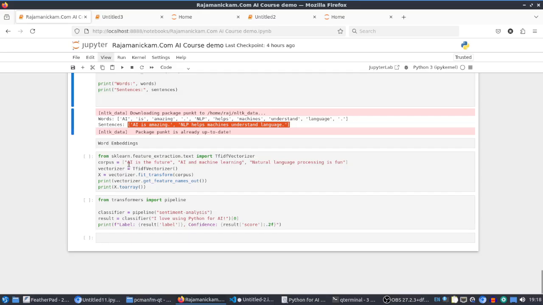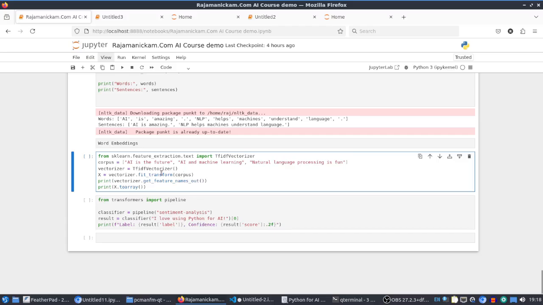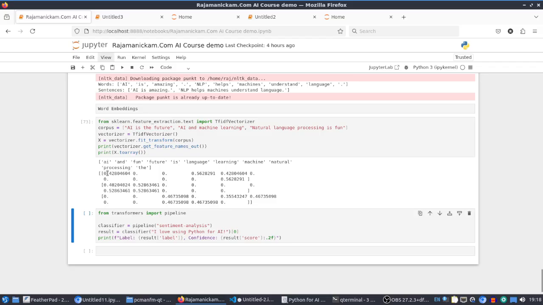For that also sklearn is providing support. We can just use the TfidfVectorizer. Vectorization is like changing words into some kind of numerical representation, based on how many times they are appearing, but after doing some kind of normalization. So that will give some overview about that document. We can do that using a few lines of code. I will just show that. Here it just assigns numbers.